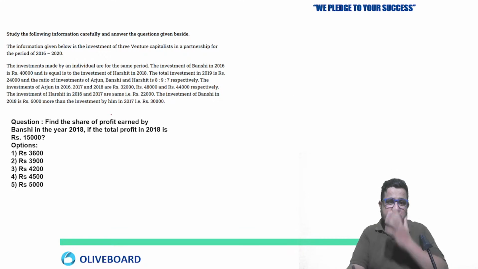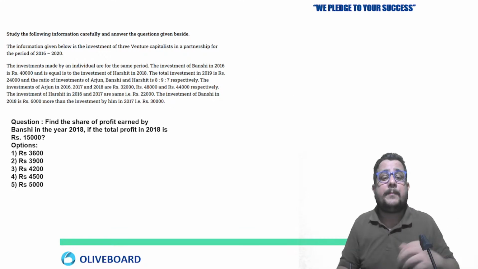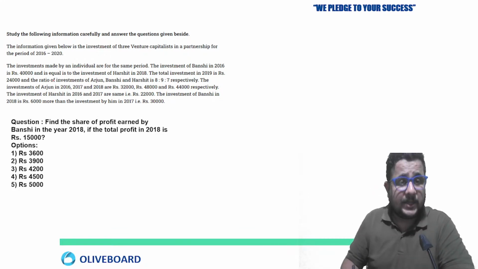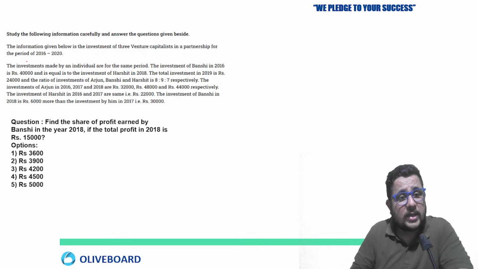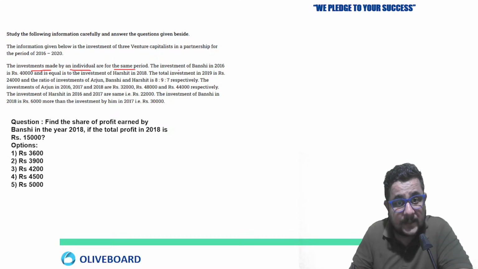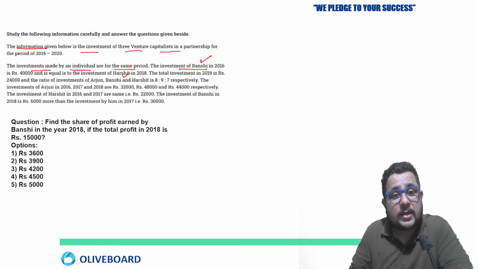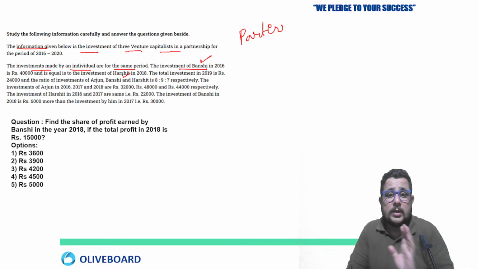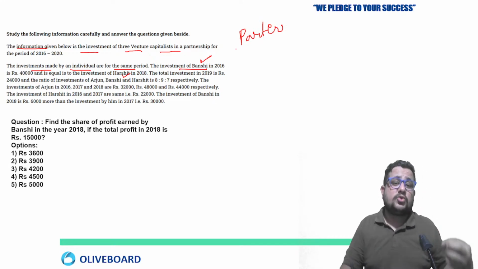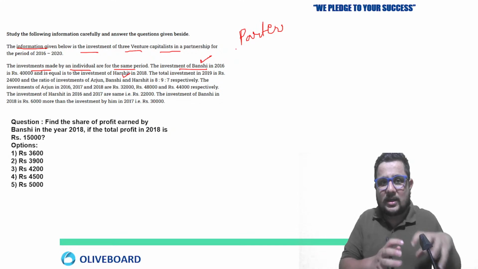Let's move on to the next one. Now this we have already done in my previous session of data interpretation, where I have explained the question based on this. The investments made by an individual are the same for the same period. Okay, so there are three persons, Banshi and Harshit. Already they have mentioned, information given below is the investment of 3 venture capitalists. So this is based on partnership. Why am I solving this chapter for you? Because all these chapters belong to the arithmetic, right? Arithmetic DI.